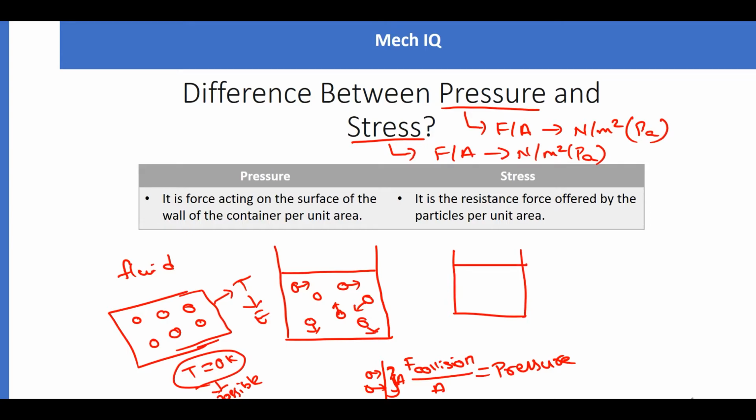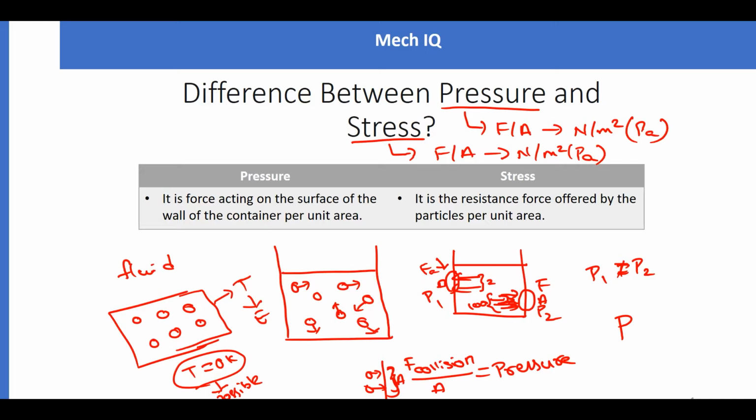Let us say this is our plane of observation, surface of observation. At this surface, maybe two molecules will come and hit. Let us say at some other surface, some 100 molecules are coming and hitting. For the same area, here just two are hitting, but here 100 are hitting. So definitely the collision force here will be much less than the collision force acting here. Let us say the pressure at this point is P1 and here P2. P1 and P2 are not equal, but generally in our classes we take pressure as common.